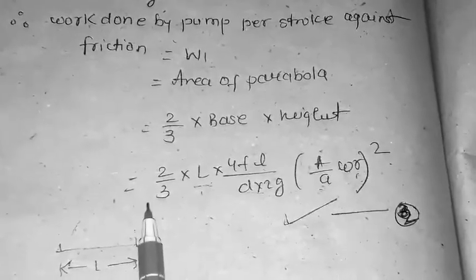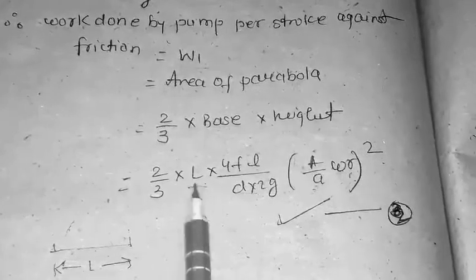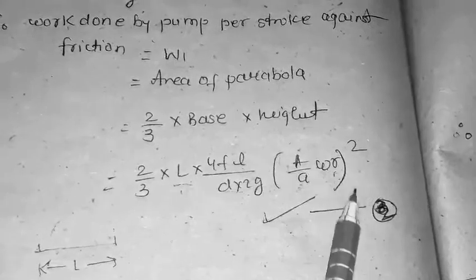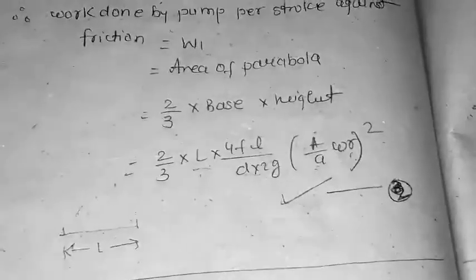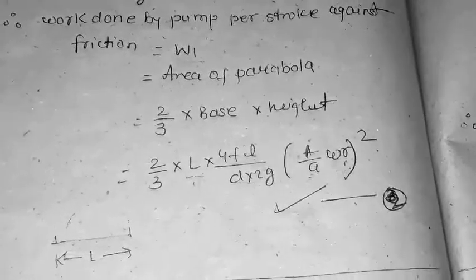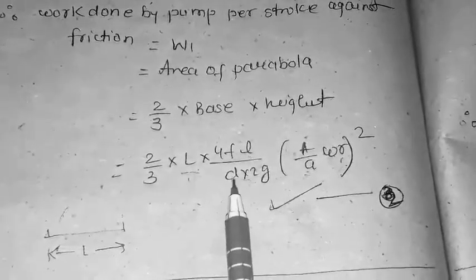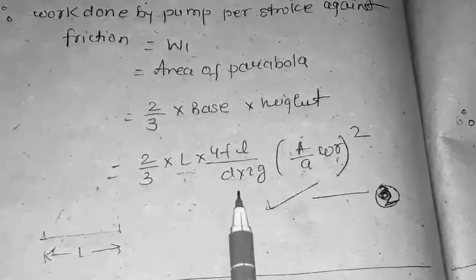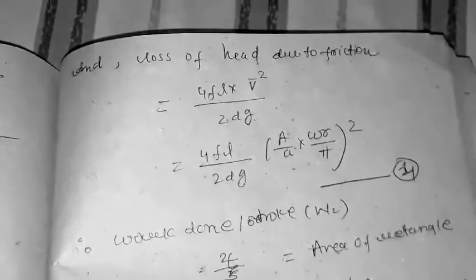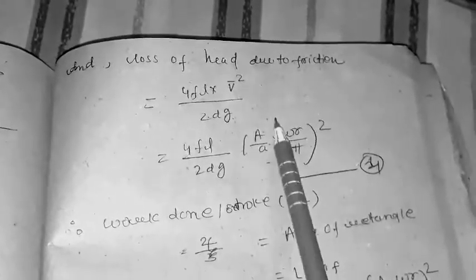Now we get W1 equal to 2 by 3 into capital L into 4FL upon 2dg into (capital A by small a omega r) whole square, where capital L is the stroke length, small l is the length of the pipe, small d is the diameter of the pipe, small g is the acceleration due to gravity, and 4F is the friction factor. Now we have the value of W1. Now we will find the value of W2 when the air vessel is used.